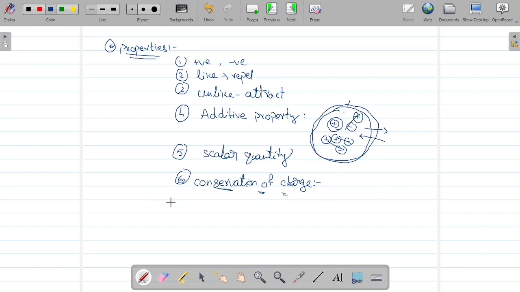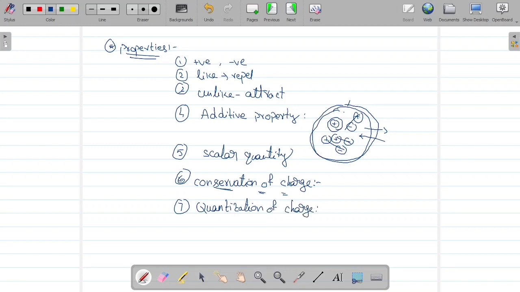Okay, right. So next one, the most important point, is quantization of charge.